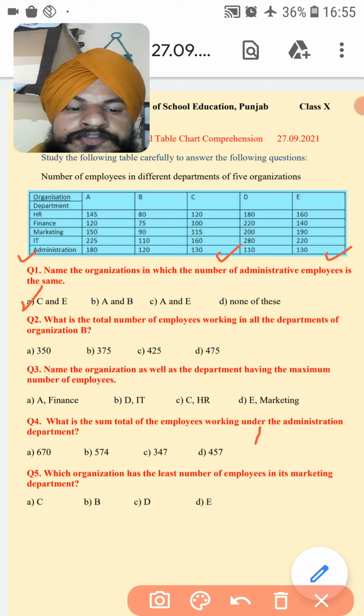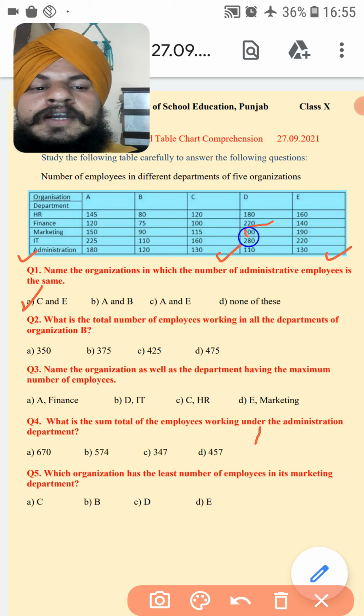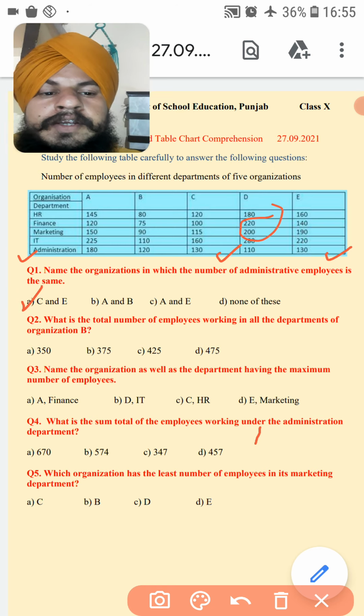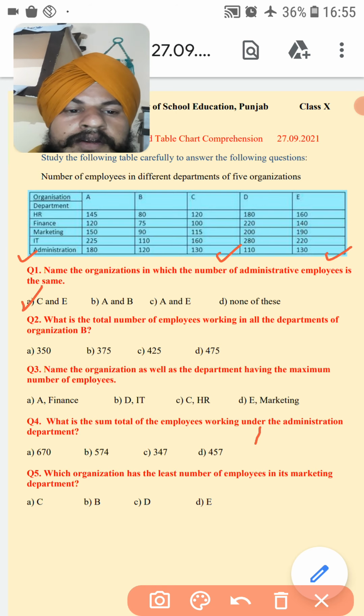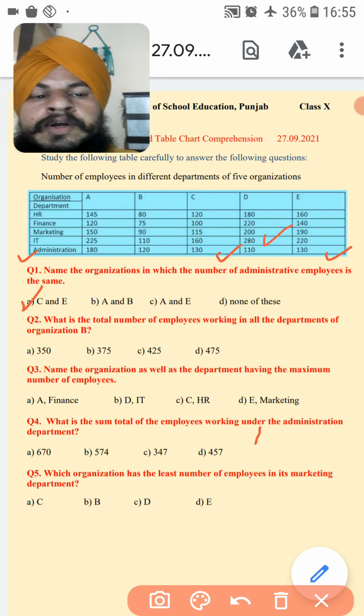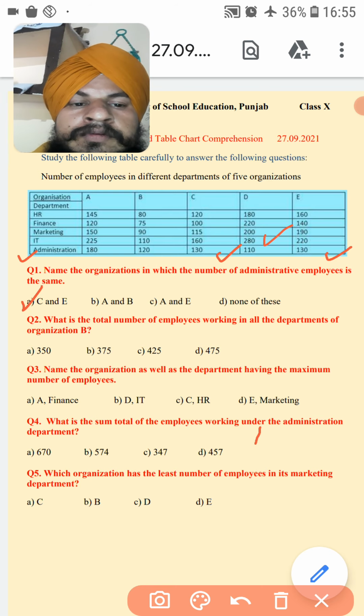Here, you can see in the D part, 280 employees are there, in D organization IT department.